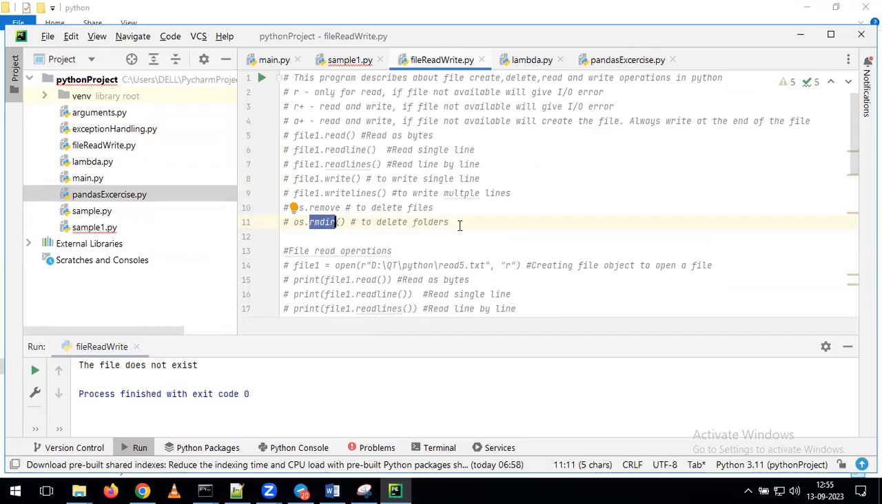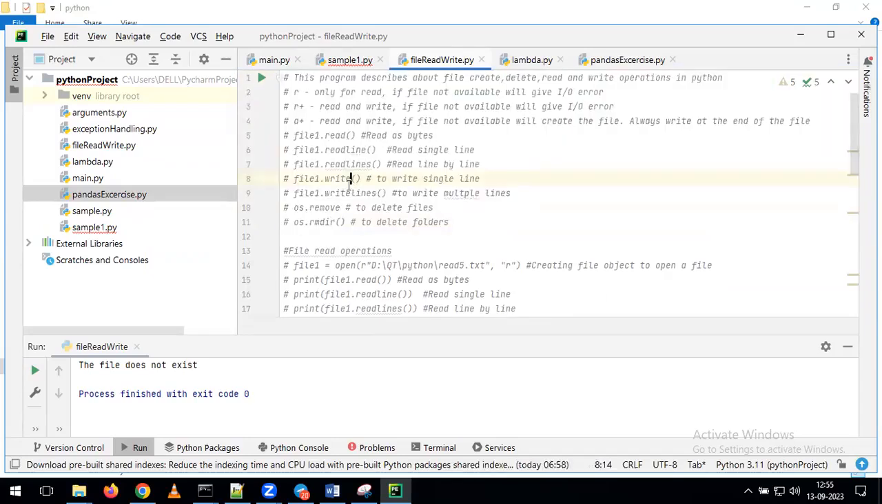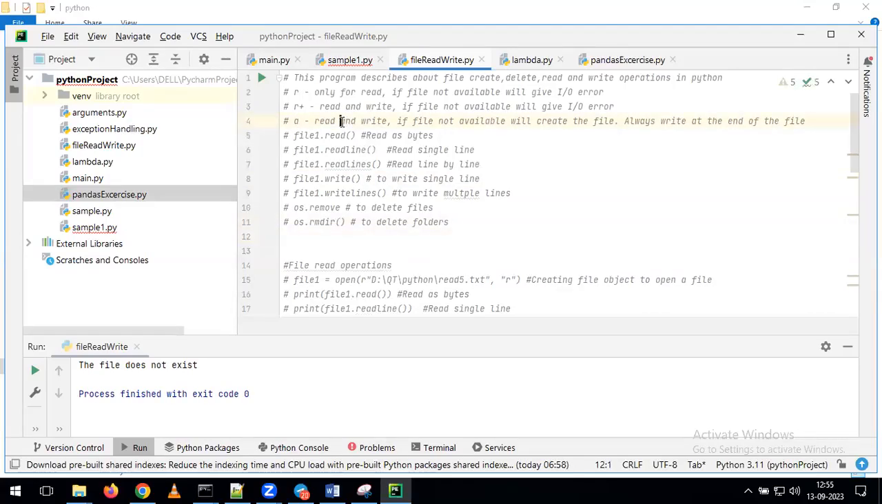In this script, I have given the summary at the top, and all these are the operations we can perform. First one, open. Once we open, we can perform read operations or write operations. At the same time, we need to understand all the different modes we have: r, r plus, and a. It's not a plus, it's a, and at the same time we have one more mode called w.